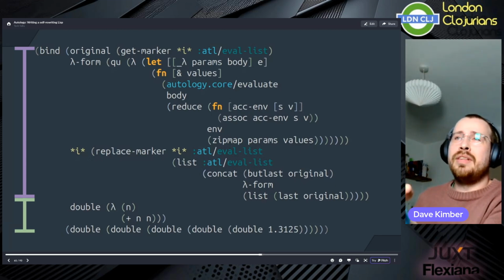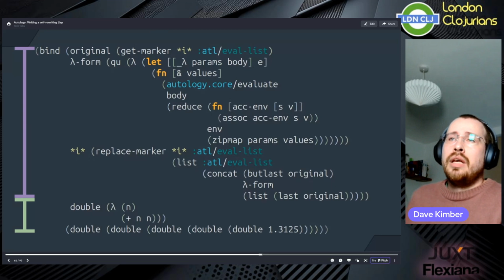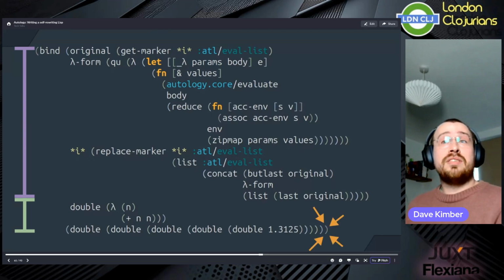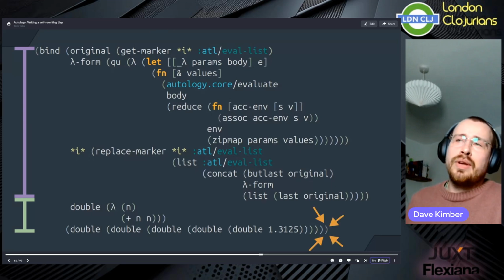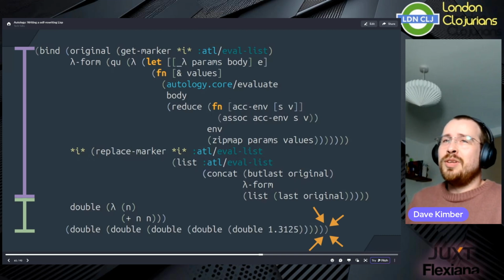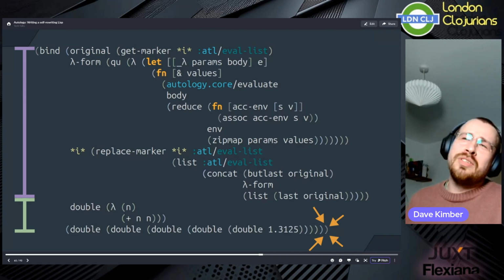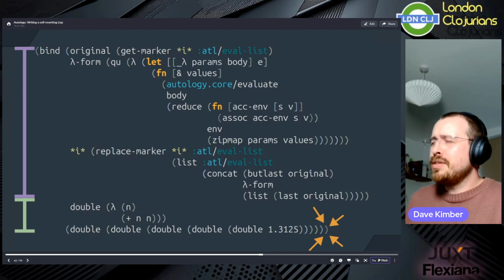We haven't even left the binding pairs when we do it. And of course, once you leave this final parenthesis, functions once again no longer exist. We're back to plain old original Autology. But hopefully by that point, the programmer has already written all the functions they're going to need.